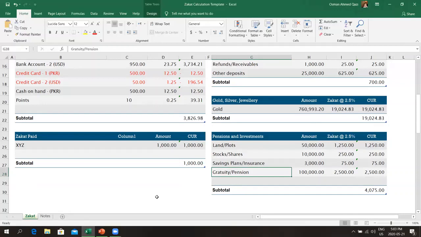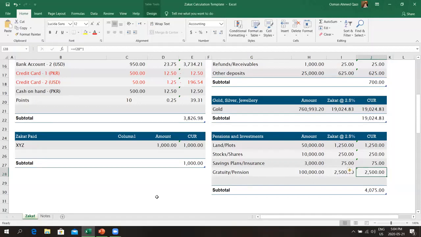right now. So let's say someone had, I put in a number here, 100,000. They put in a pension lump sum right now, so they cannot take it out. But the zakat on that 100,000 is 2,500. So the 2,500 can be paid right now. But according to another opinion, they don't have to pay this 2,500 right now. But when they get to that age and they retire and they have the money, then they need to pay this 2,500 for this year.